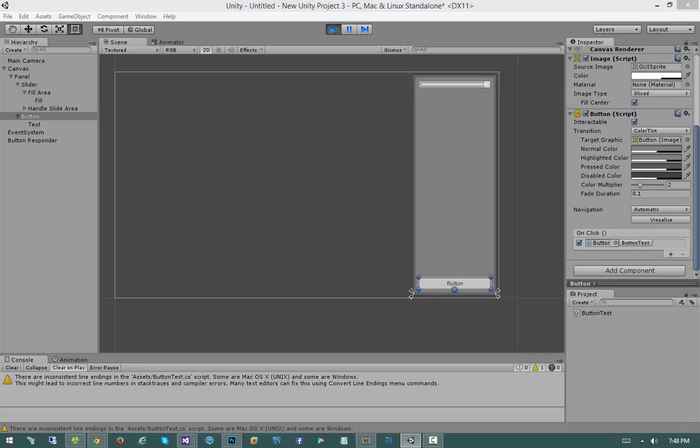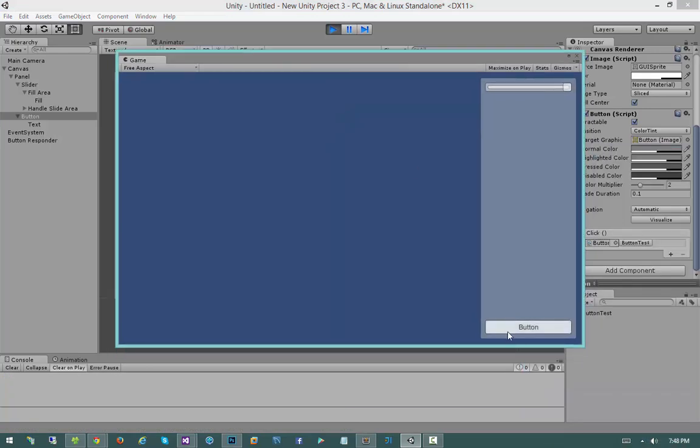Let's test that out. I'm going to go ahead and hit play, then I'm going to hit the button, and we get 1 printed out. Let's move the slider down a little bit, and we get a fractional value, and we get 0, and we get another about halfway-ish, and so on, and so on.